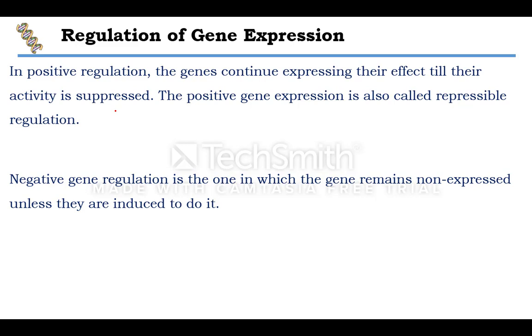Okay. In case of negative gene regulation, it is the one in which the gene remains non-expressed unless it is induced to do so, that means it is non-functional or not expressing, but if there is some molecule which induces it, then it starts expressing.